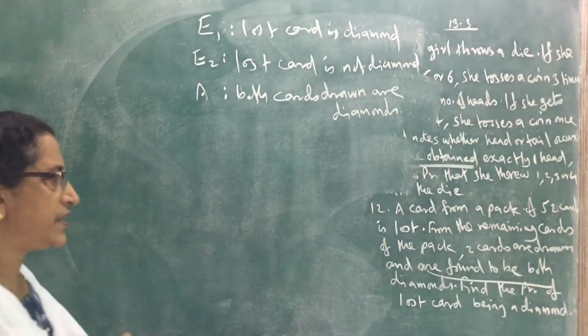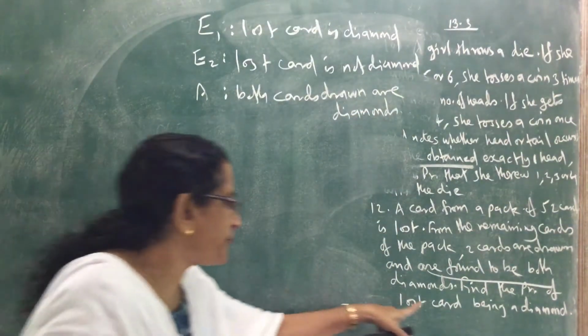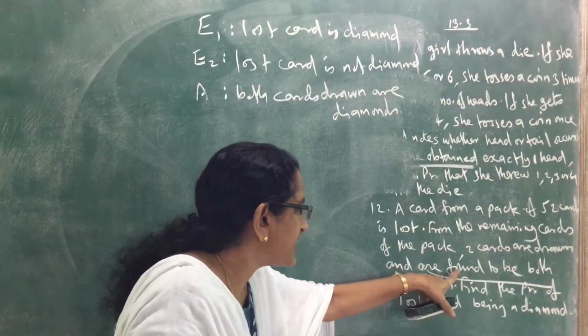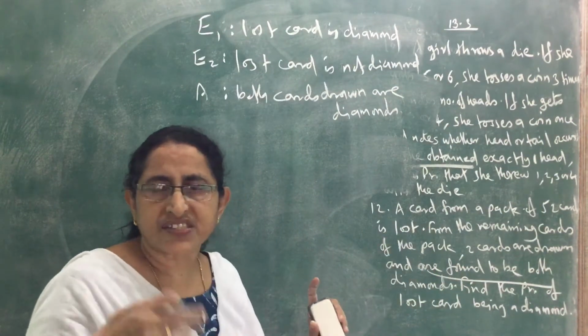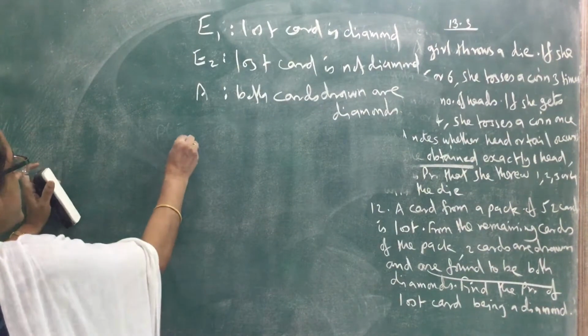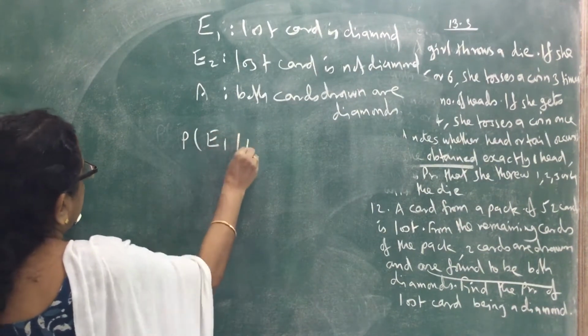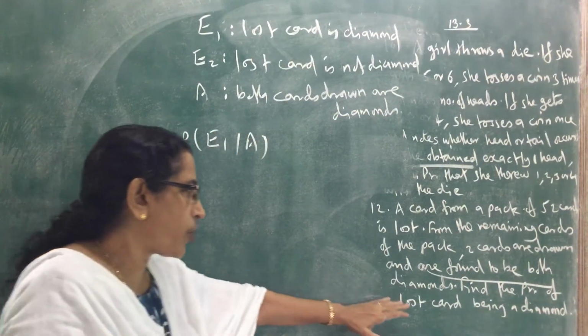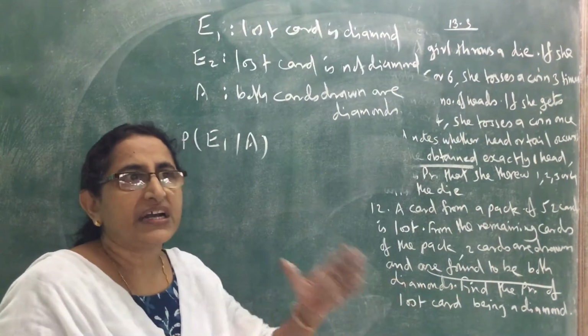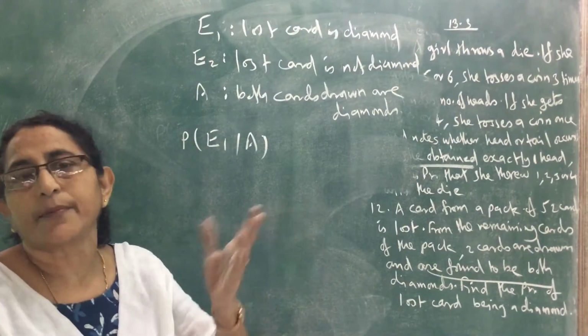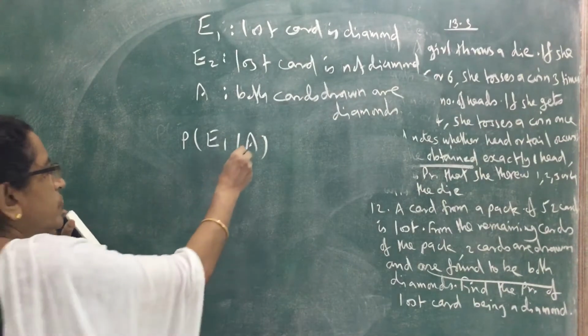That is the given event. So what do we have to find? The probability of E1, the lost card is a diamond, given both cards drawn are diamonds. That is, the probability of E1 given A.